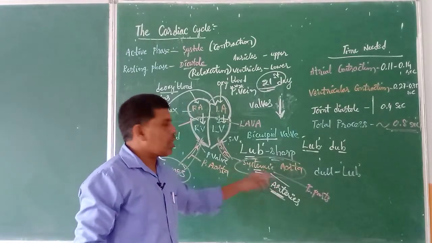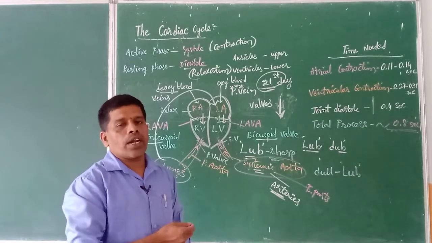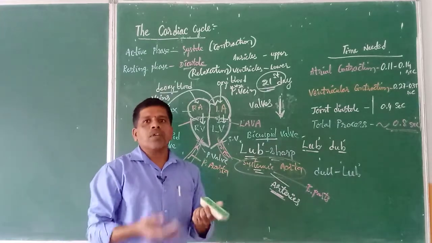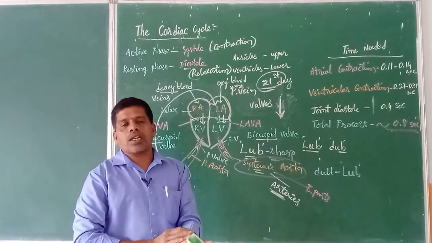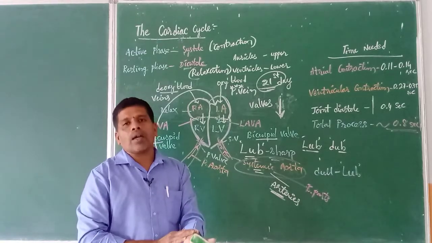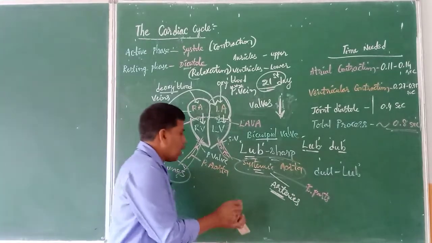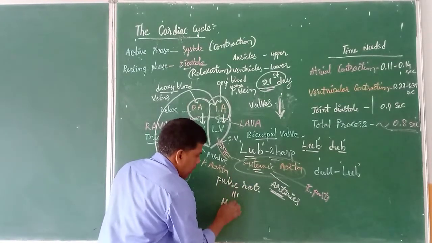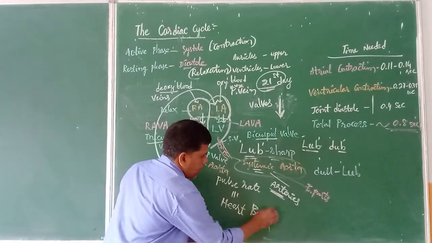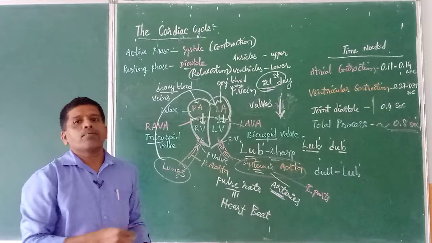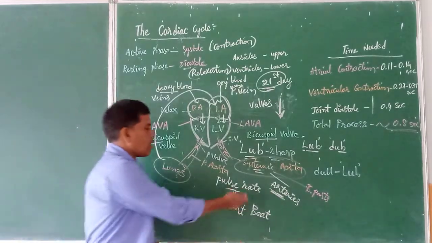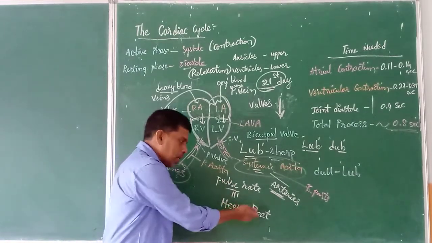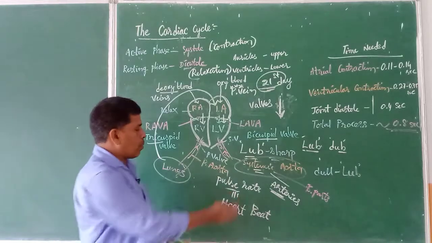Once the blood is moving in the arteries, a high pressure is recorded. In general, not only by using the stethoscope but even by holding a finger on the wrist, doctors calculate the heartbeat. The pulse rate is nothing but the heartbeat. Pulse rate can be recorded, which is equivalent to the heartbeat, so both are one and the same. Suppose a person's pulse rate is recorded as 70 times per minute, then the person's heartbeat will also be 70 times per minute. This is what we call pulse rate and heartbeat.